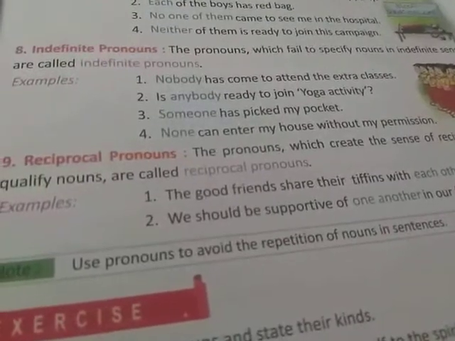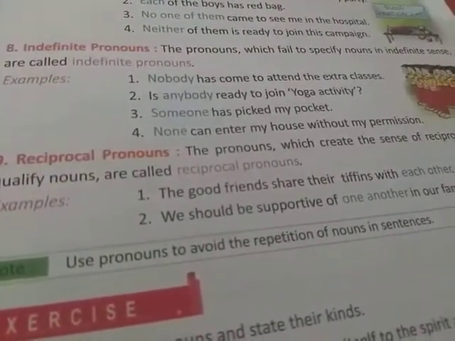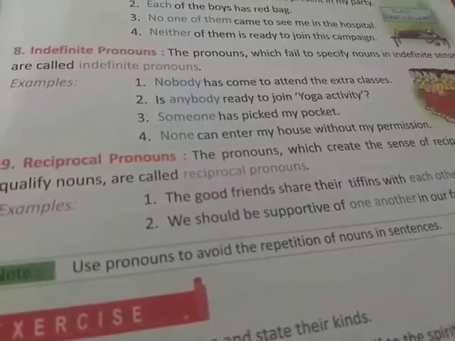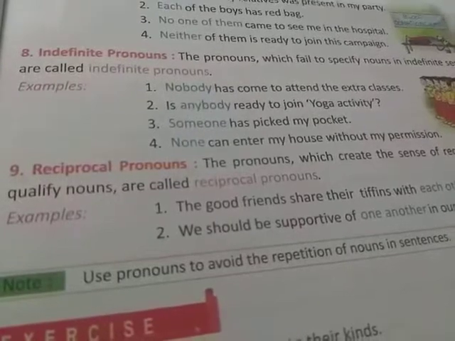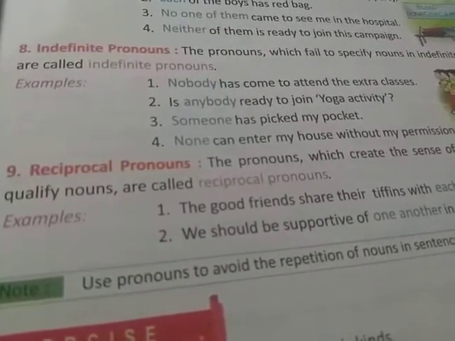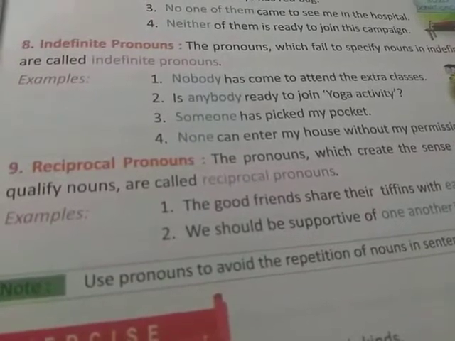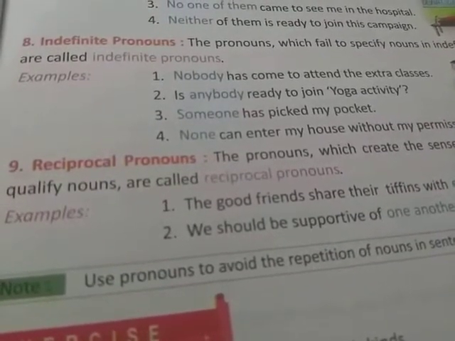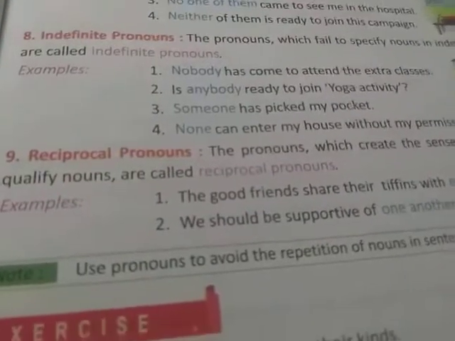They do not refer to one particular person. So they are indefinite pronouns, just because they do not refer to any person or thing in particular.